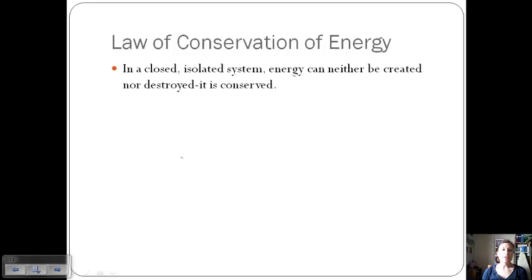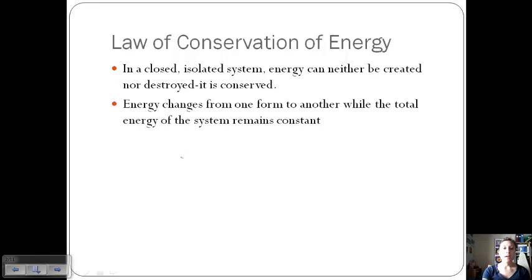So the law of conservation of energy says that in a closed, isolated system, energy can neither be created nor destroyed. It is conserved. So we need to have a closed and isolated system in order for this law to be in effect. Energy can change from one form to another, but the total energy of the system is going to remain constant. And so that's what we're going to talk about in this section, is how we convert between mainly kinetic and potential energy, but the overall energy of the system is the same.